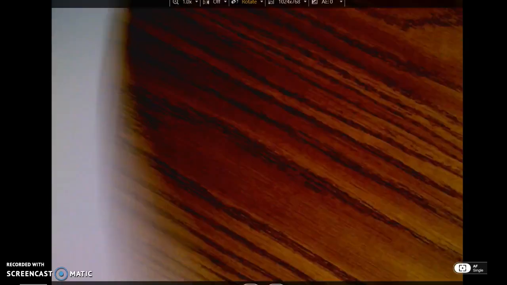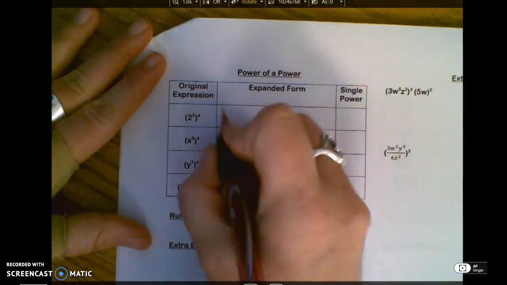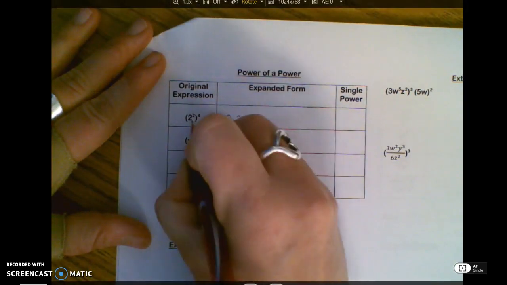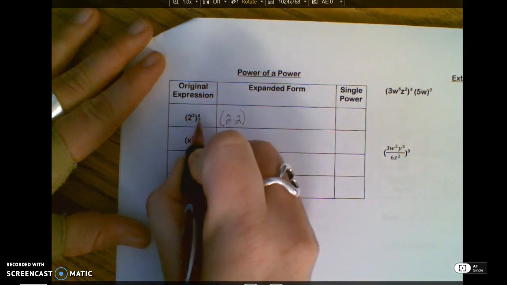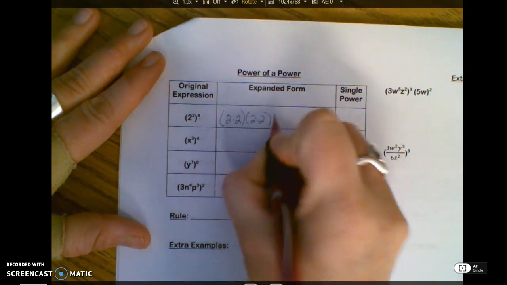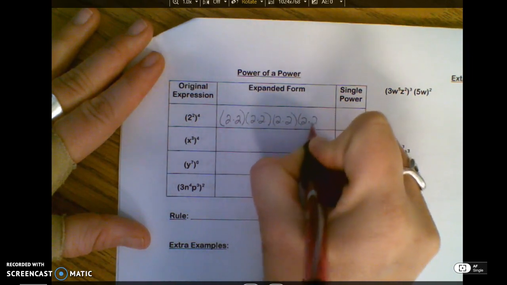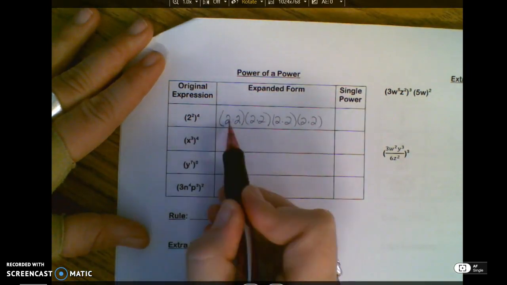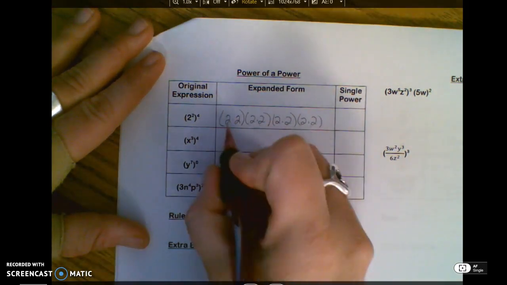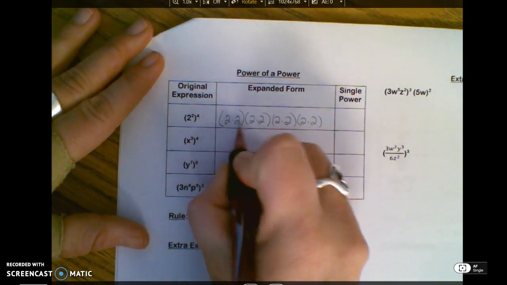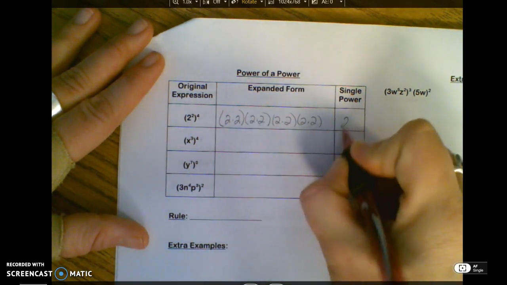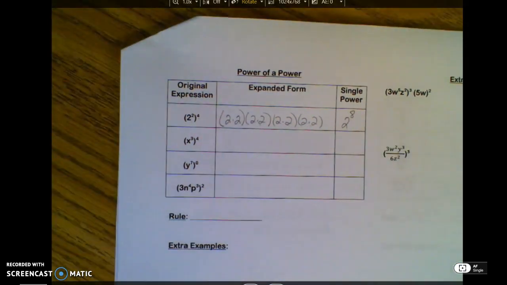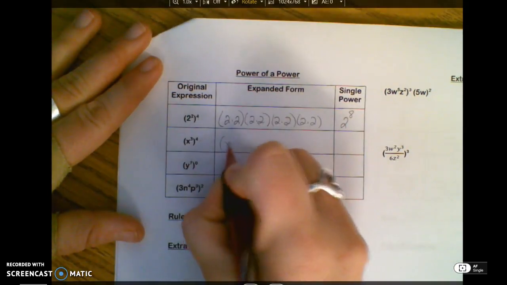Okay, we have another set of rules we need to follow. I would like to do this one. So now we have an exponent raised to another exponent. So I have 2 times 2 inside, but I want to write that 4 times. So there's once, there's twice, 3 times, 4 times. I have written 2 squared 4 times. Everybody's being multiplied, so I have 8 of them. 2, that's my base, raised to the 8th. I've got 3 x's.